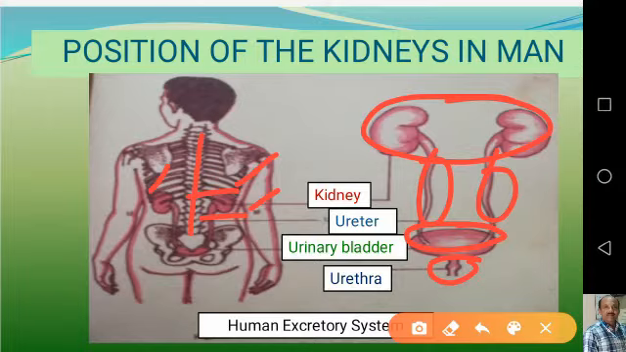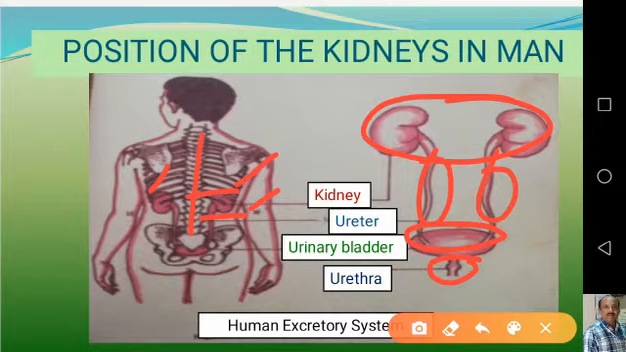Retroperitoneal means the peritoneal membrane is present only towards the ventral side, and it is not covered on the dorsal side. If any organ is covered by the peritoneal membrane only on the ventral side, then it is called a retroperitoneal organ. The best example is the kidneys.